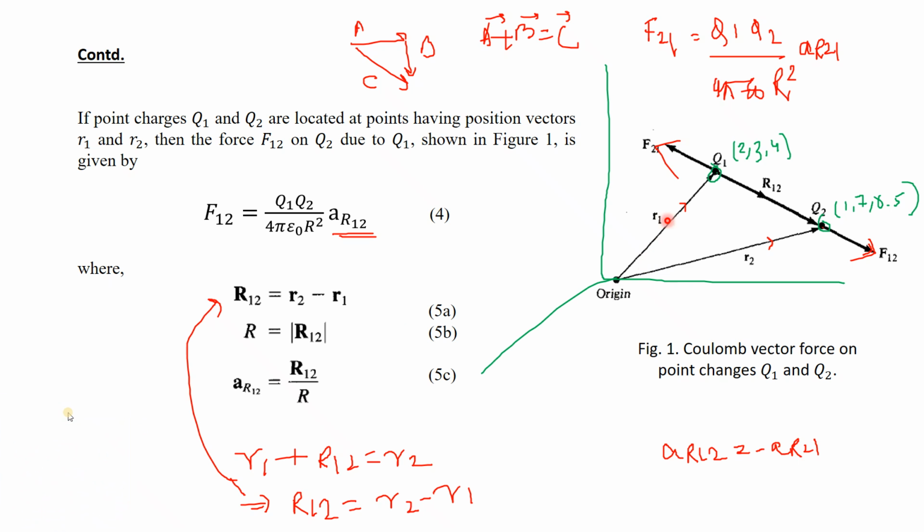Okay, so in terms of actual coordinates, if you want to represent a vector, you have to represent it this way. Suppose in the exam there is a problem where the value of this vector is given. Then what to do? You have to extend this line and find this particular vector and this vector. Then R2 minus R1 will give you R12, because R1 plus R12 gives you R2. So R12 is nothing but small r2 minus small r1. So this is the vector. Now this is the modulus, the magnitude of the vector, and the unit vector is this.